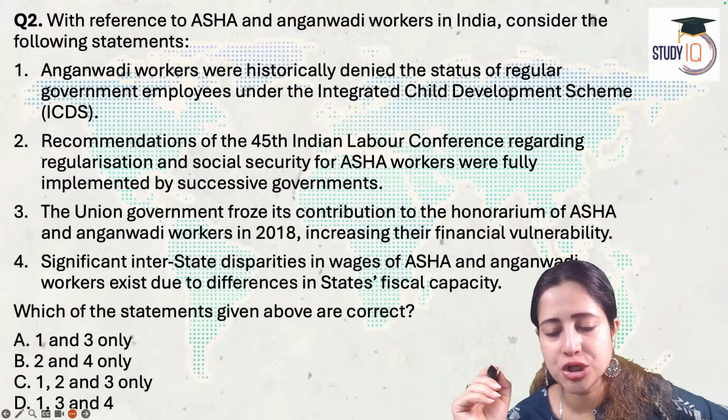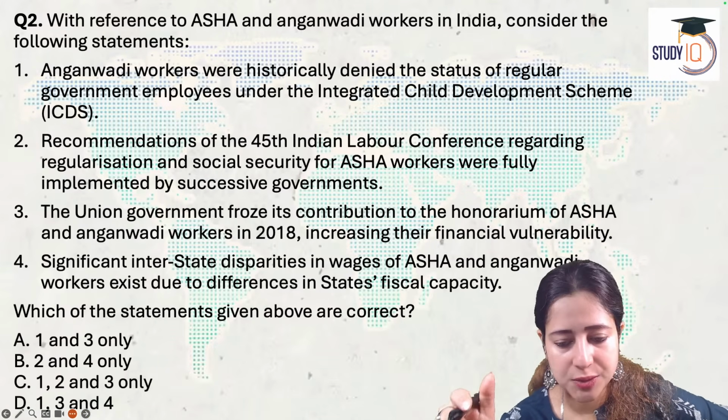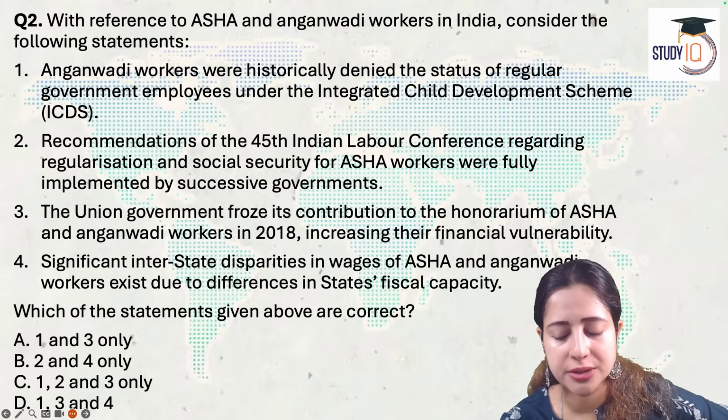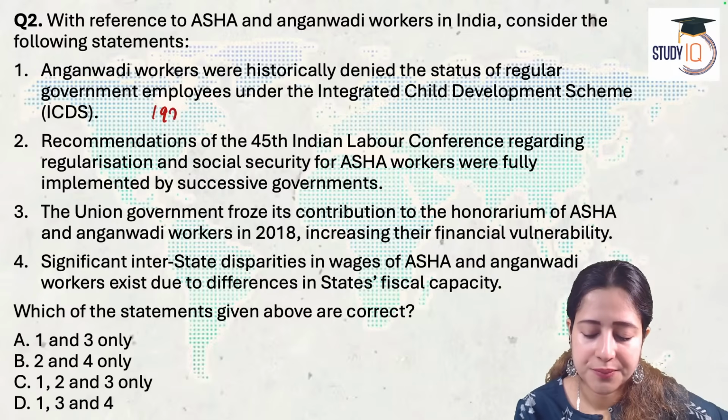With reference to ASHA and Anganwadi, consider these statements. 1. Anganwadi workers were historically denied the status of regular government employee under the ICDS scheme of 1975.